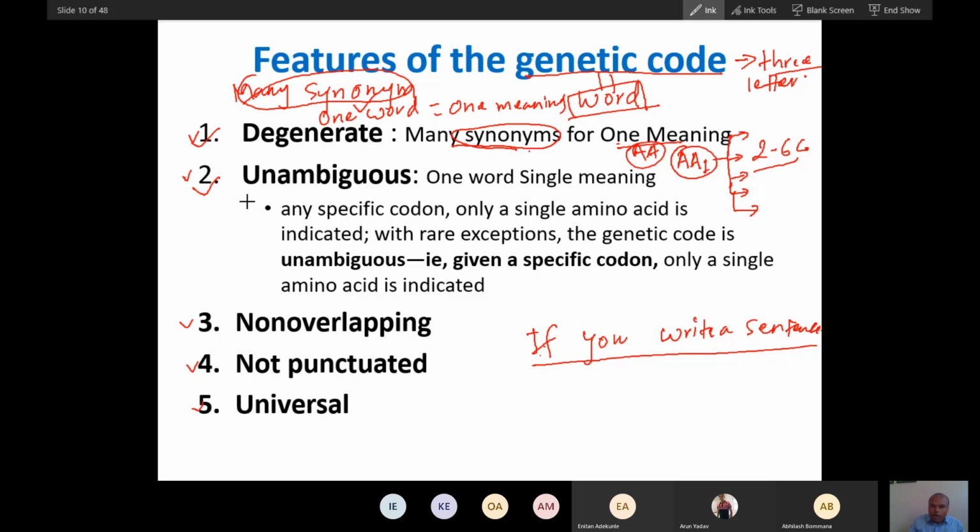And then the second is unambiguous. But see, when one word carries a meaning, though there will be four words for one meaning, all will have the same meaning. If you take one word, that one word will have a single meaning. If you take this word, it will have a single meaning.